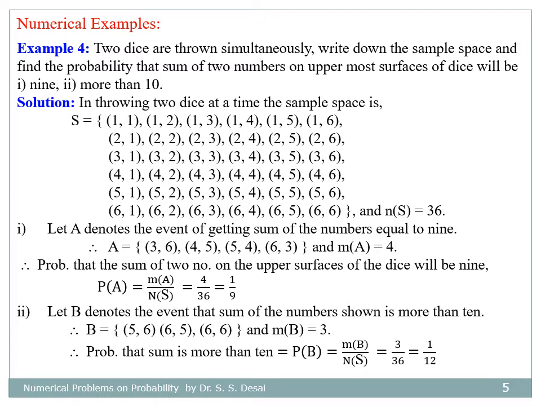For second bit, let B denote the event that the sum of numbers shown is more than 10. So out of 36 outcomes, there are only 3 outcomes in which we may have the sum of the numbers more than 10, and those outcomes are 5 6, 6 5, and 6 6, and therefore number of favorable cases equal to 3, and hence the probability of getting sum more than 10 equal to 3 divided by 36, that is 1 divided by 12.